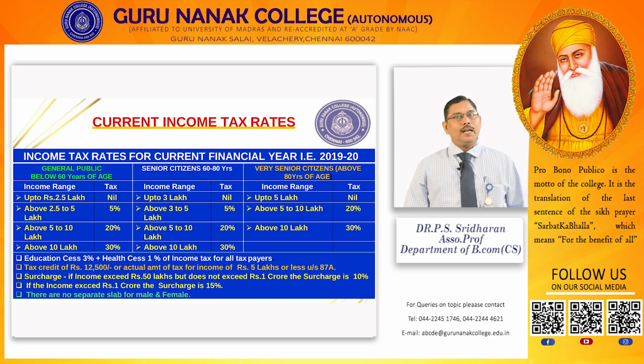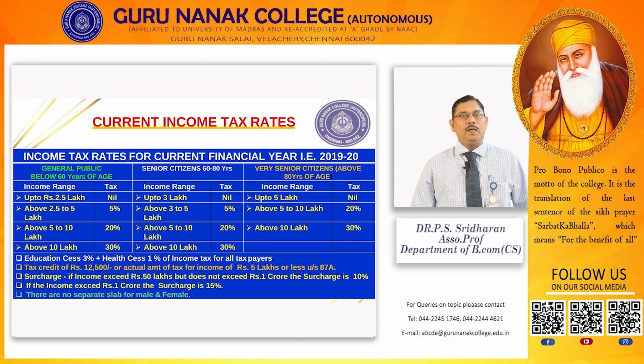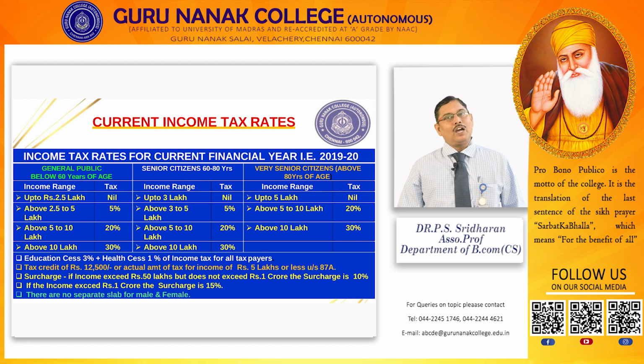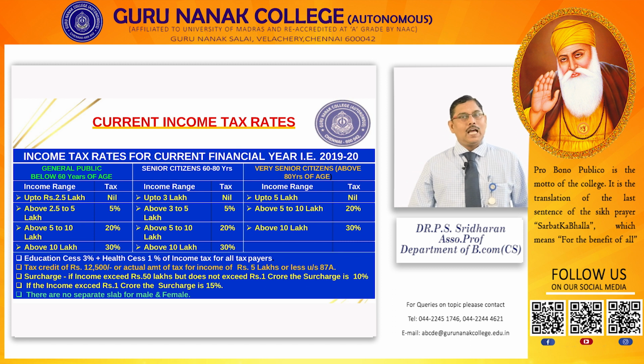Now you can choose an option as assessee, you can choose any one of the slab rates. For the aged people, they can choose the old slab rate. It's exempted up to 2.5 lakhs. The new slab rate exemption up to 5 lakhs is only for newly joined employees. They can choose this new slab rate because they cannot claim more exemptions, but the maximum limit up to 5 lakhs they can enjoy the benefit. But under old slab rate, up to 2.5 lakhs is exempted. Then they can enjoy the other privileges, savings and other benefits.